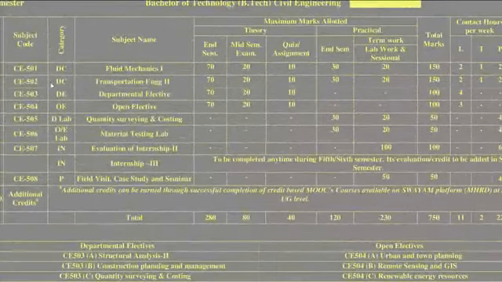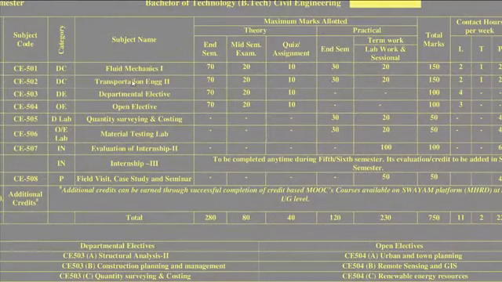In the scheme, you can clearly see CE502 in the second number, that is transportation engineering, which has its end semester of 70 marks, and as always the mid semester and PUT exams for 20 marks, and the quiz assignment of 10.